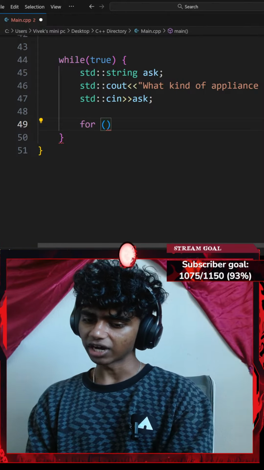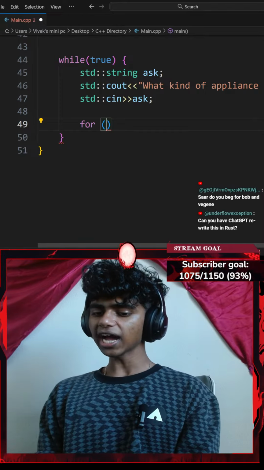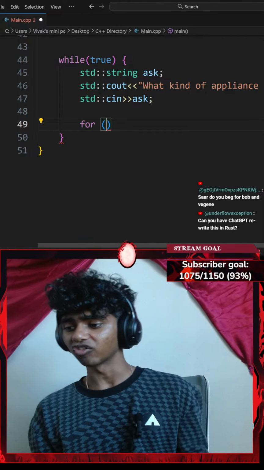Can you have GPT rewrite this in Rust? Rewrite this in Rust. Honestly, I haven't started Rust yet. That's it. I am pretty excited to start Rust as well.